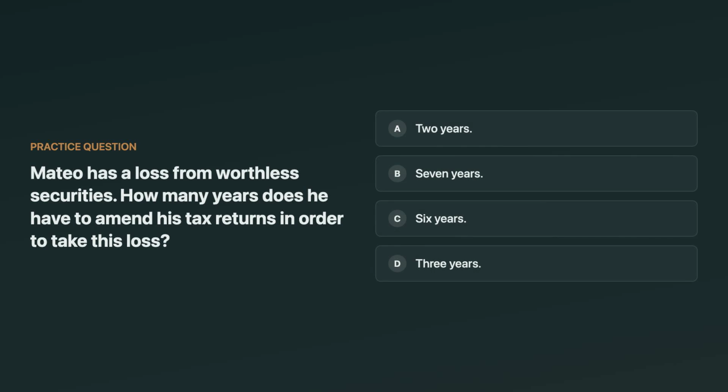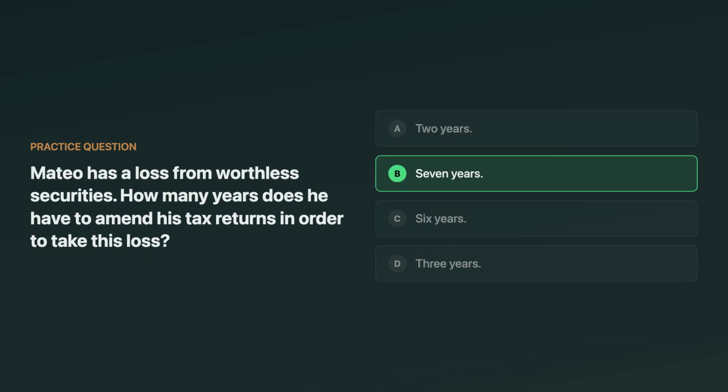Mateo has a loss from worthless securities. How many years does he have to amend his tax returns in order to take this loss? The options include 2 years, 7 years, 6 years, or 3 years. Think about it. This is one of those special statute exceptions.